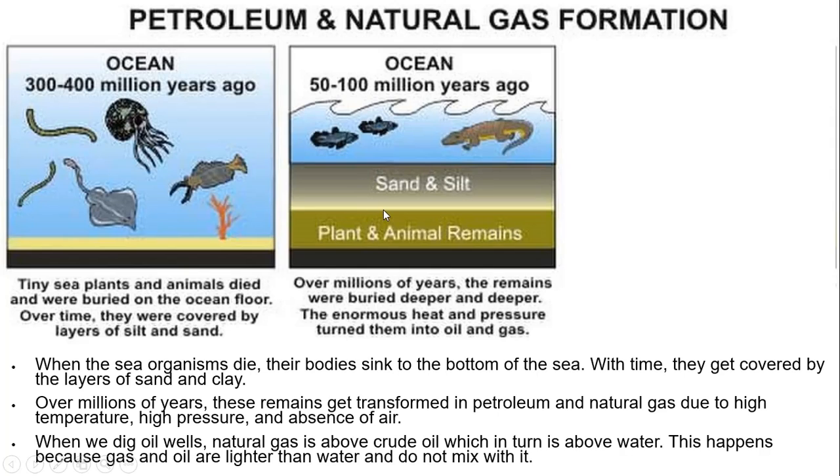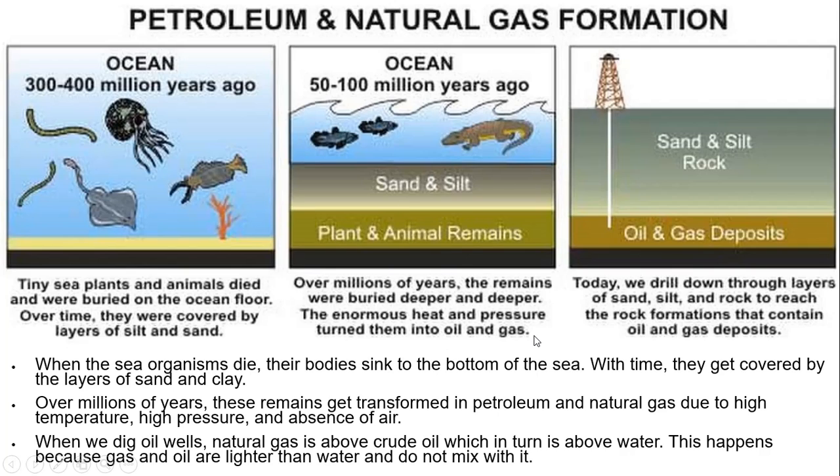As it is covered, over millions of years, they remain buried under this sand and silt, and under the high heat and pressure generated, these organisms are converted into oil and gas. And today we drill through the layers of sand, silt and rock, and we get this oil and gas.